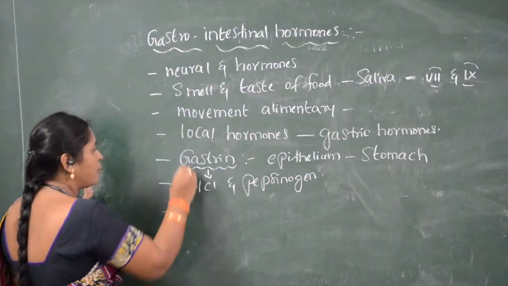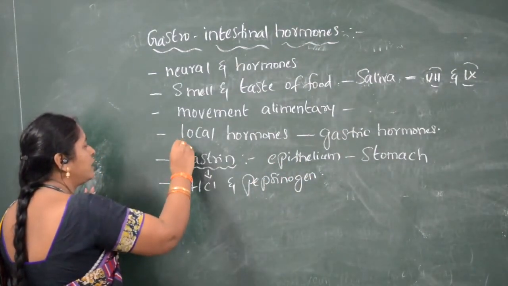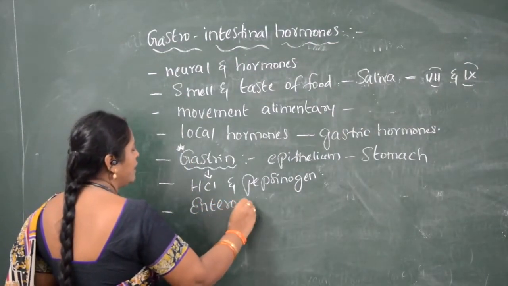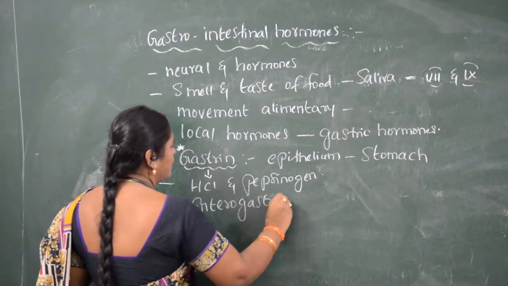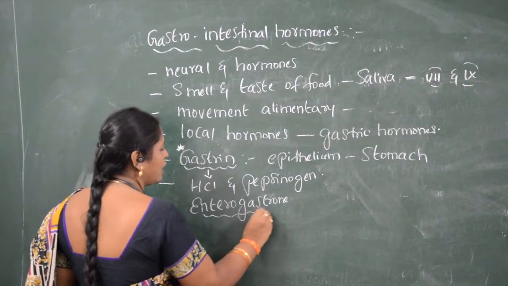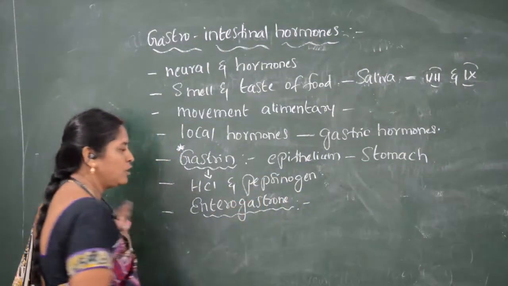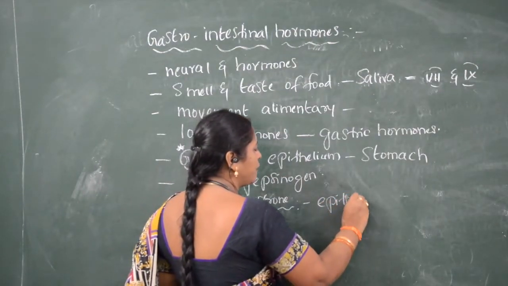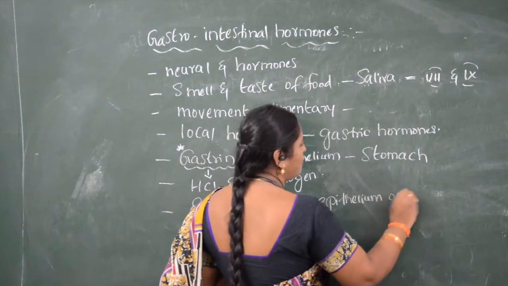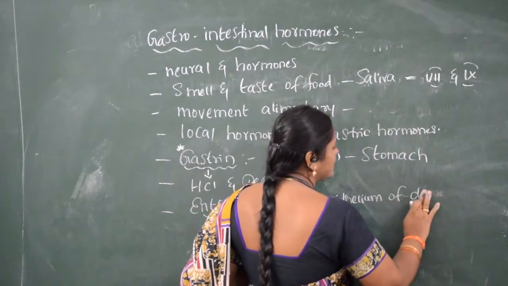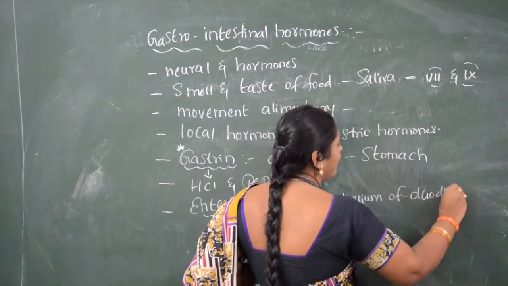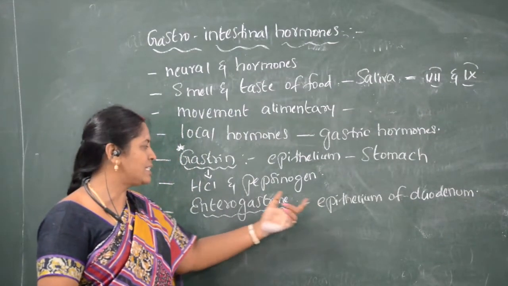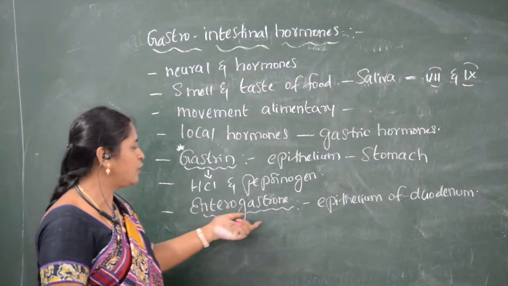The next important hormone, children, is enterogastrone. Enterogastrone is present in the epithelium of the duodenum, that is, the duodenum is lined with an epithelial layer. This epithelial layer secretes a hormone called enterogastrone.